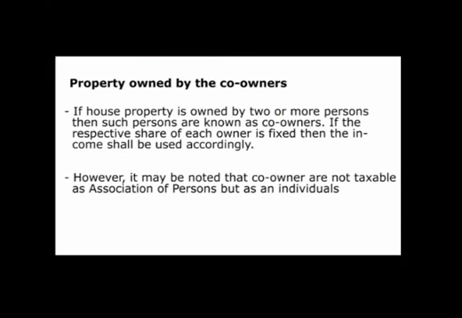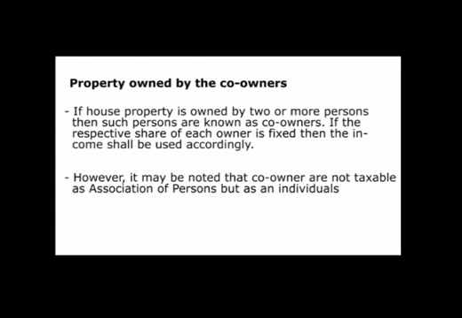Next is the property which is owned by the co-owners. We have already discussed this particular concept. When the property is owned by two or more persons, then such persons are known as co-owners. If their respective shares are ascertainable and definite, then the income derived from such property shall be taxed accordingly. However, one thing is very, very important. There is one exception to it.